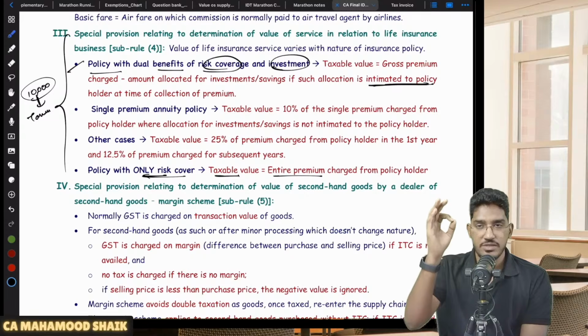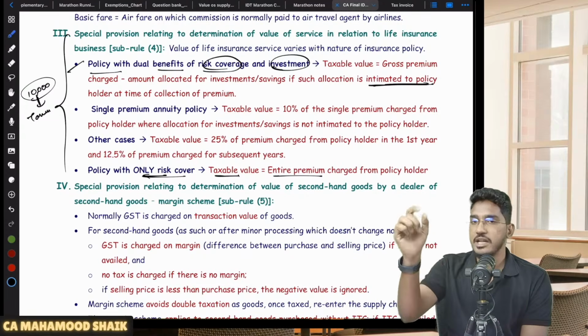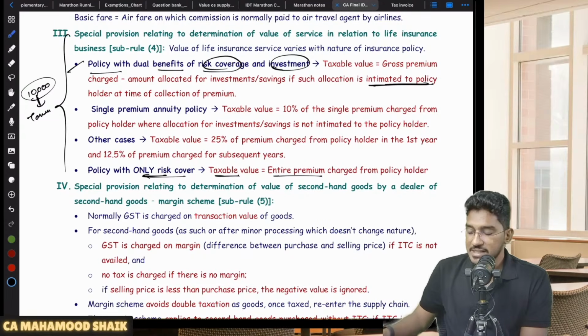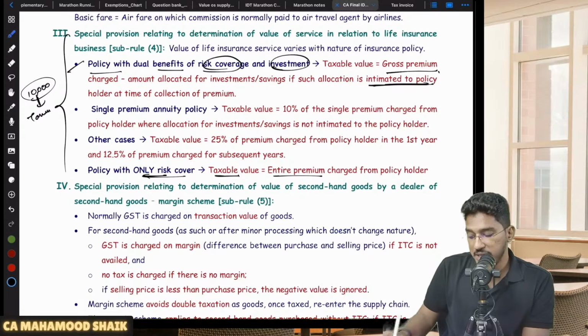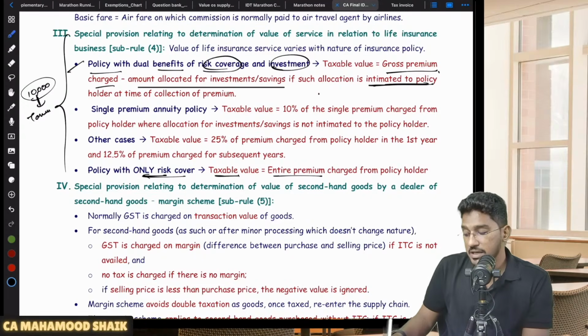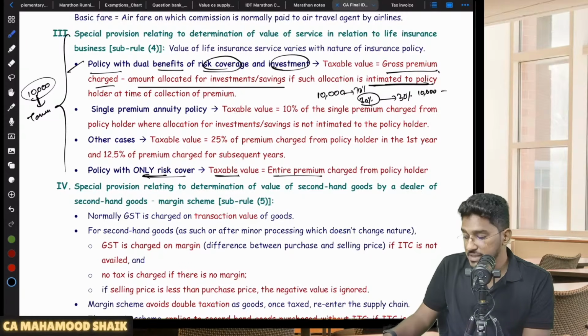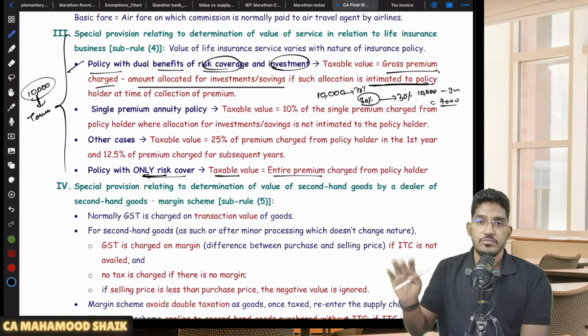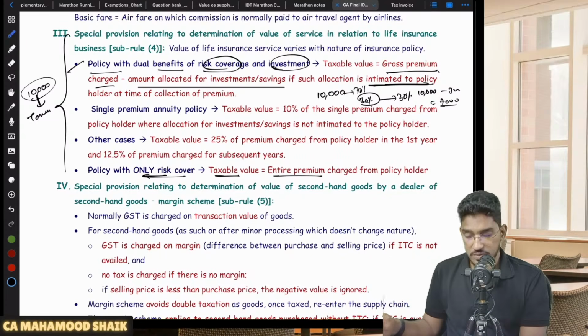what that investment portion is, then the taxable value will be gross premium charged minus the amount collected for investment or savings. Let us say you are collecting 10,000 rupees of premium, and in that 70% is risk cover and 30% is for investment purposes, and it was intimated to the policy holders. So gross premium 10,000 rupees minus that investment portion which is 3,000, 7,000 rupees will become the value. On that you are required to pay the amount of GST.